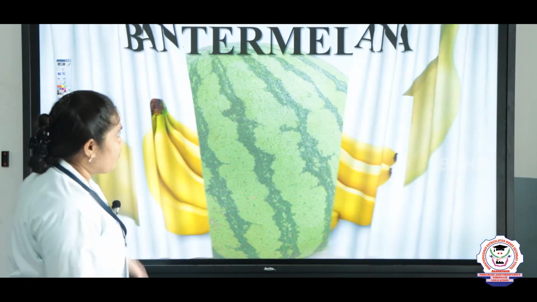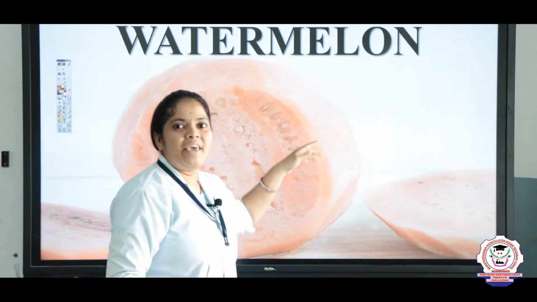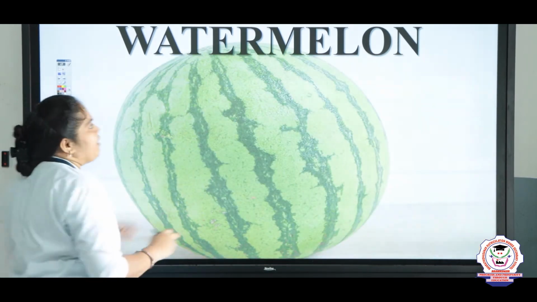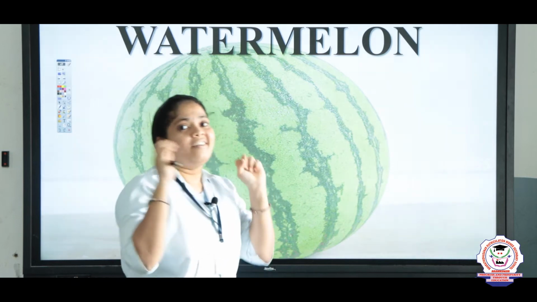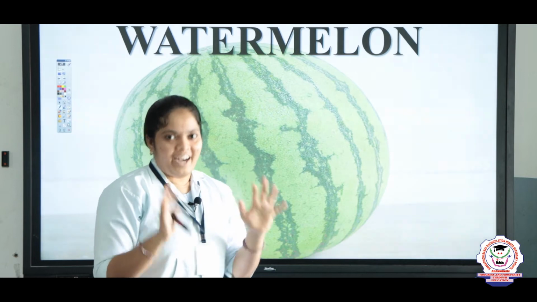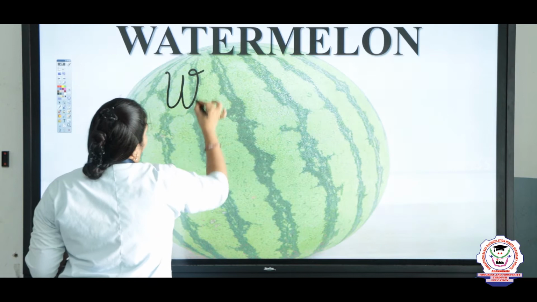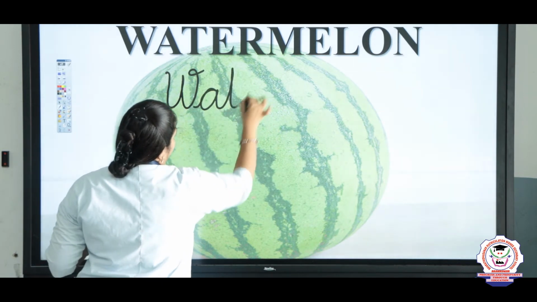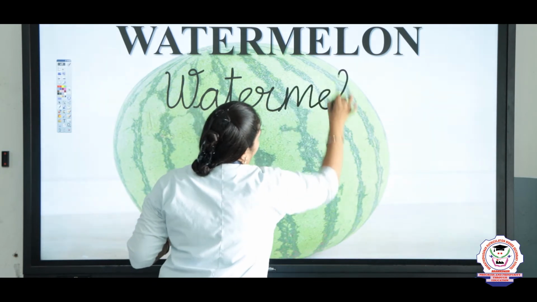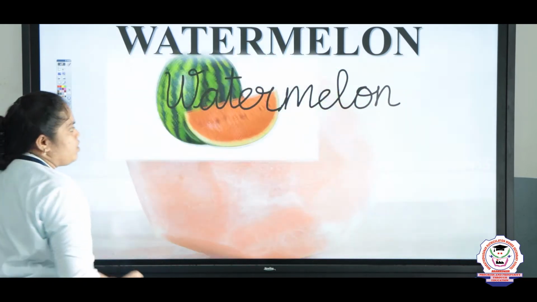See, what is this? It is green in color. Yes, what is that? Spell it W-A-T-E-R, water, M-E-L-O-N, melon, watermelon. So, in the name itself, we know that it has some speciality. It is rich in water content. From the name watermelon we know it has a lot of water content. Let's write the spelling of this here. W-A-T-E-R, watermelon. M-E-L-O-N, melon, watermelon.